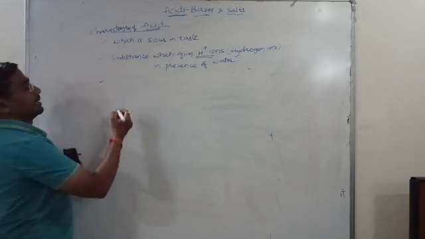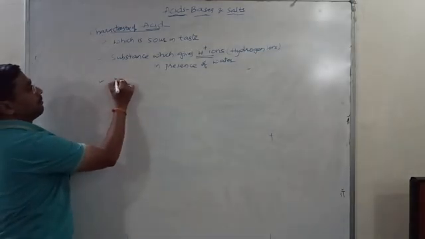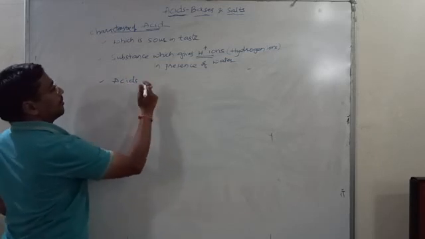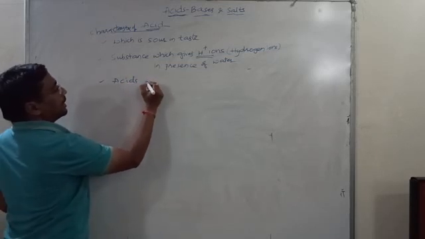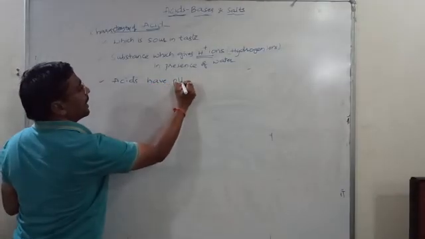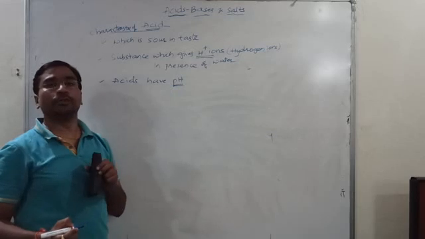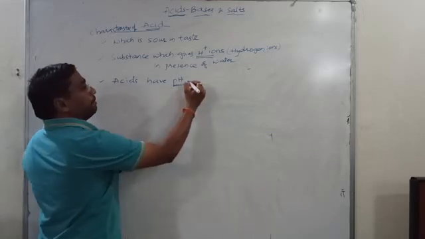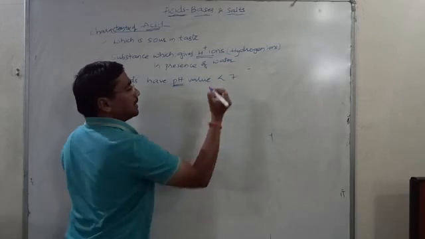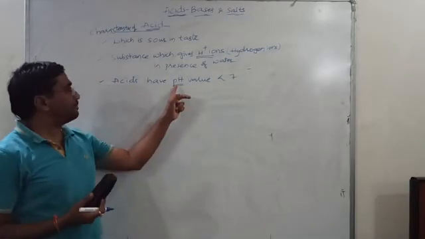Next, acids have a pH value. Here you come across a new word, pH. The pH value is less than 7. So what does pH mean?